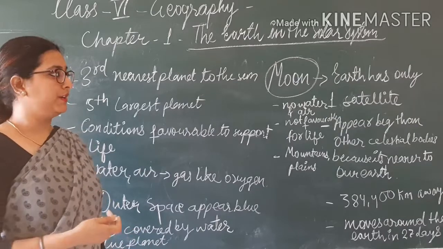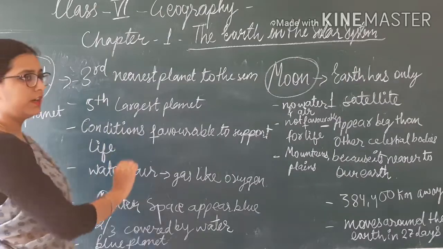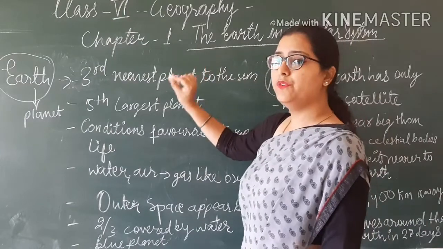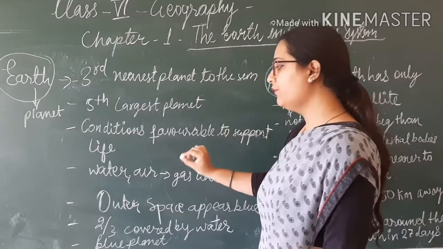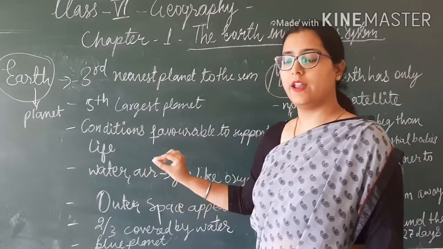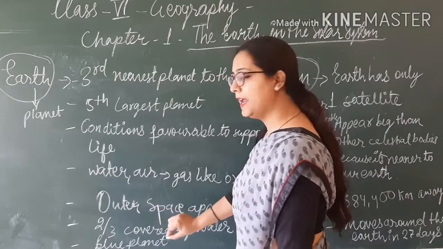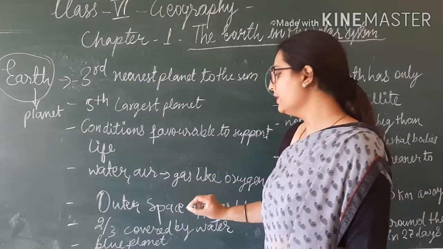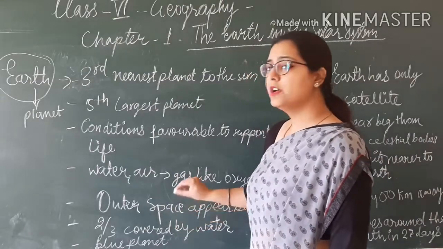as the blue planet. So I think Earth is very clear to you. Earth is the third nearest planet to the Sun, and it is the fifth largest planet, and conditions are favorable to support our life because water and air, all those things that are necessary for our life, are present on the Earth. It is known as the blue planet because its 2/3 portion is covered with water and its outer surface appears blue.